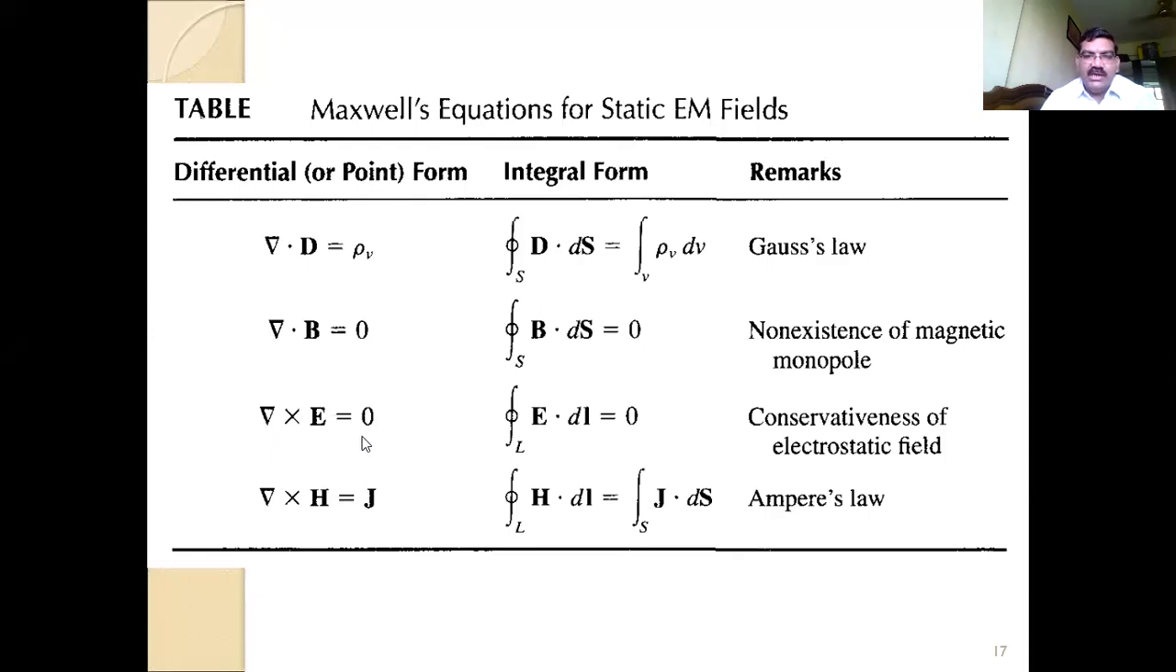Then del cross E equals 0, which is the conservation of the electric field. Del cross H equals J, which we recently discussed; this is Ampere's law. So the question arises: at the top it is mentioned as Maxwell's equations for the static electromagnetic field. Although these equations were already proved by other scientists, maybe Gauss, Ampere and others, why are these equations called Maxwell's equations?